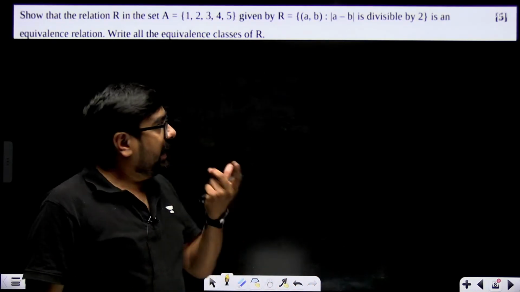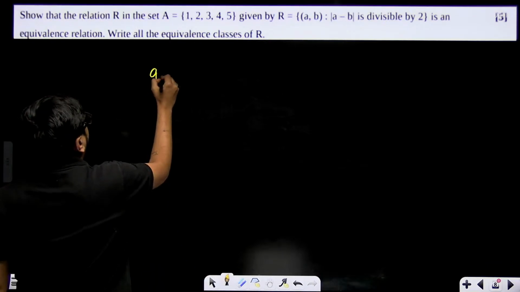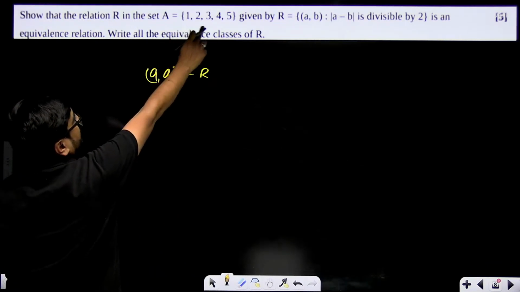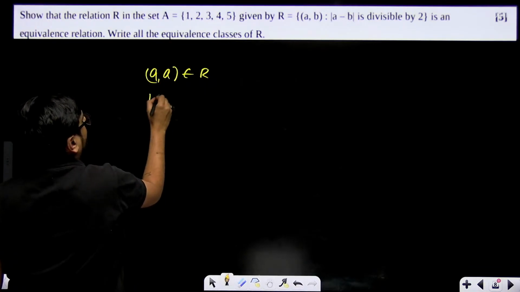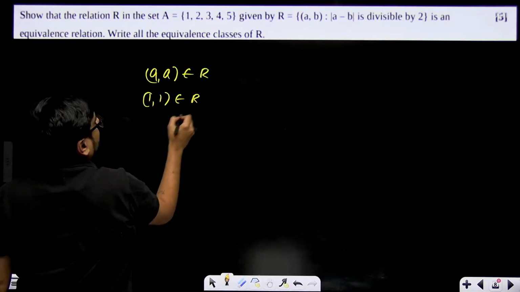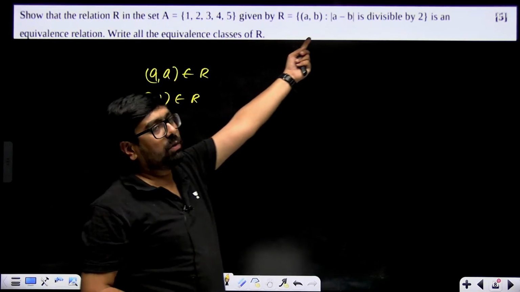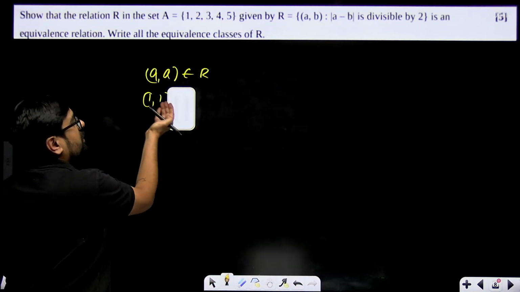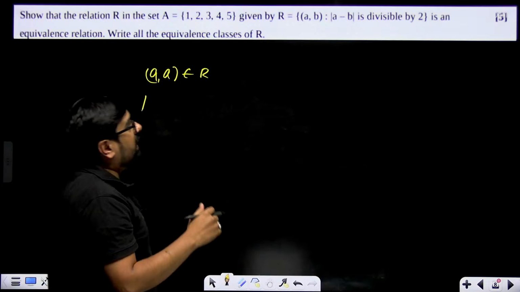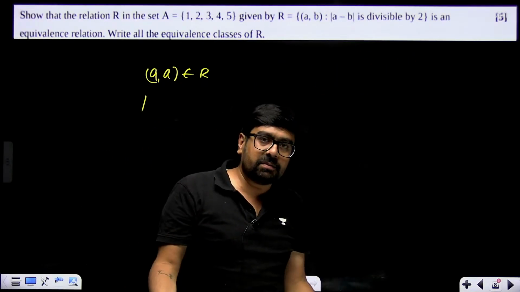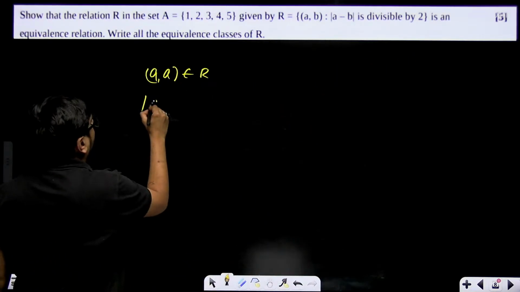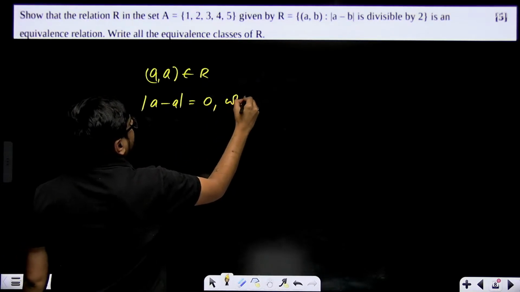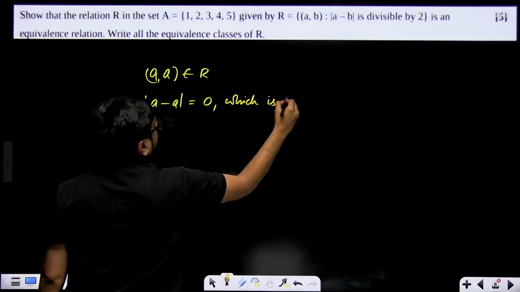Right? Will a comma a belong to R? A comma a means what are the elements in the set? 1 comma 1 belongs to R, correct? 1 minus 1 will be 0, 2 minus 2 will be 0, 3 minus 3 will be 0. So yes, 0 is divisible by 2. So we'll simply say mod of a minus a is equal to 0, which is divisible by 2.